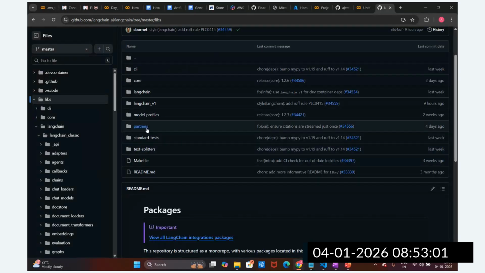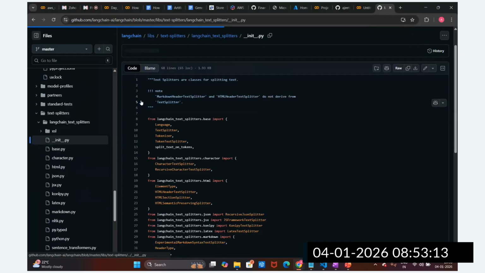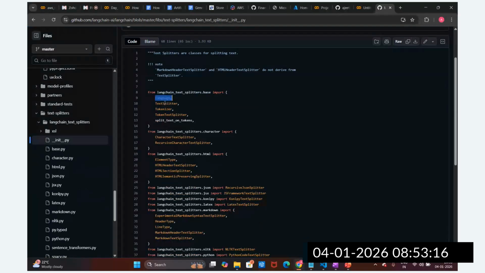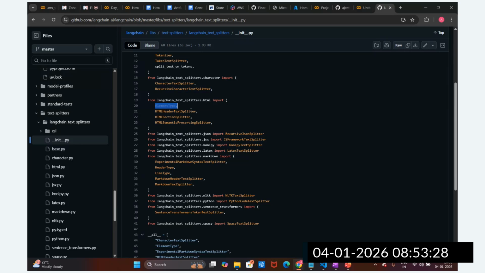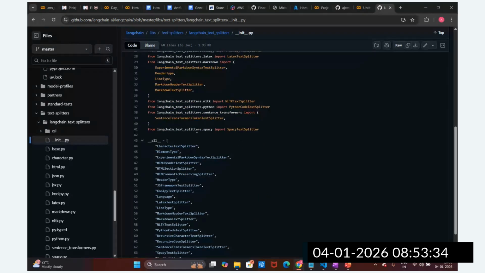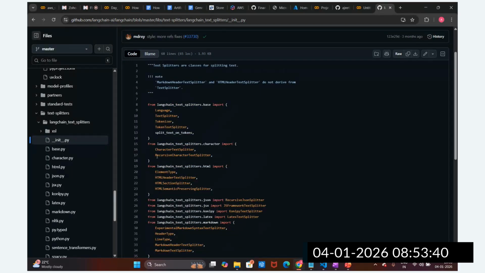Now in LangChain 1, this is the updated LangChain package, and this is the text splitter, guys. Are you able to see? In the text splitter, we have the LangChain text splitter, and there are different types of splitter: language splitter, text splitter, tokenizer, token text splitter which splits on tokens, character text splitter, recursive character text splitter, element type, HTML header splitter, and JSON file splitter. Lots of splitters you can see, and we can utilize one of them. As of now we are going to utilize this recursive character splitter. So let me copy this.